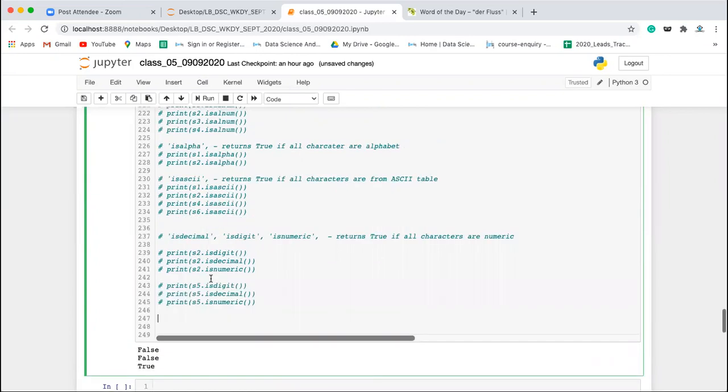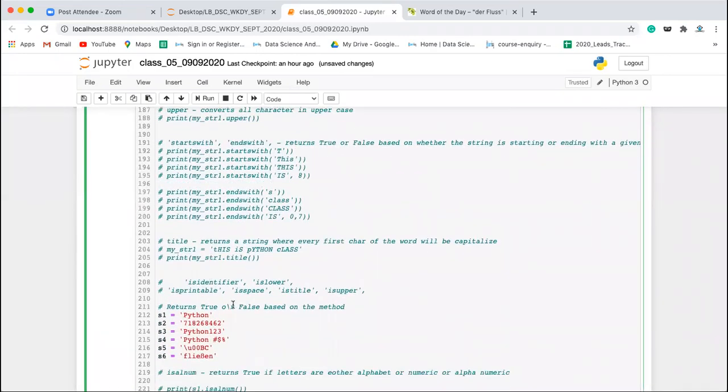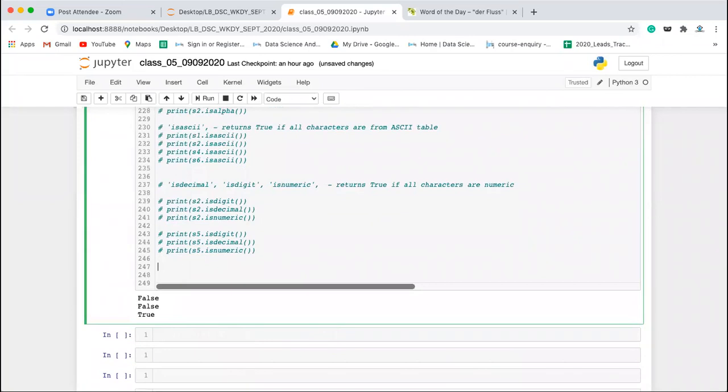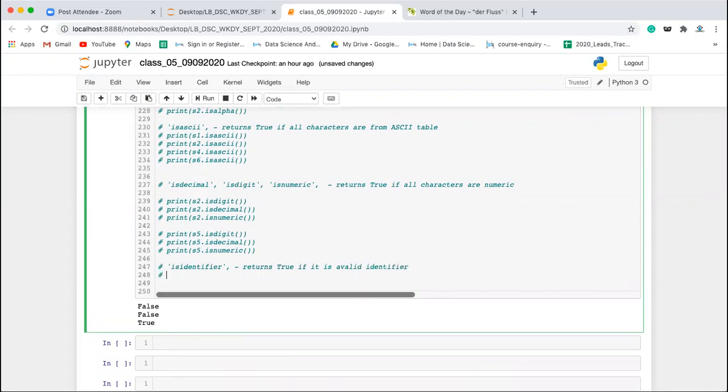Now, the next function we have is identifier. So is identifier is going to return you true if it is a valid identifier. Exception: it returns true if you check for a keyword, but that is not a valid identifier.